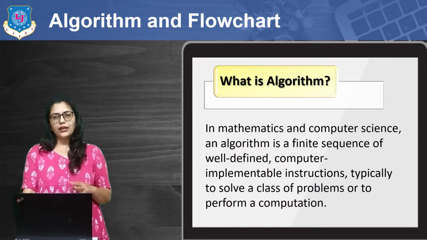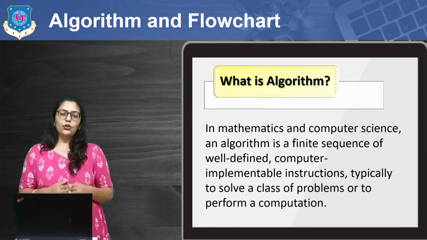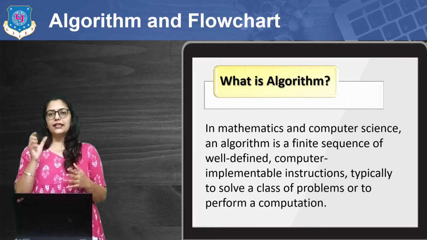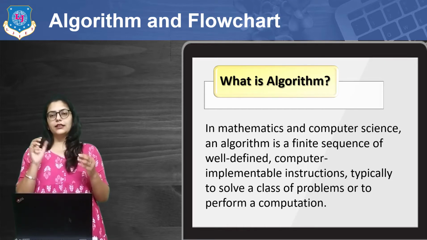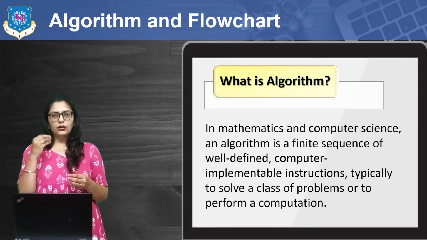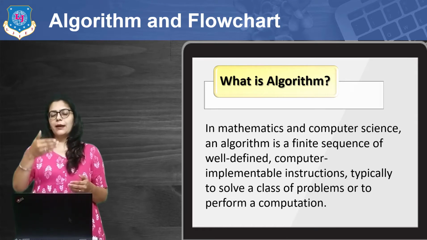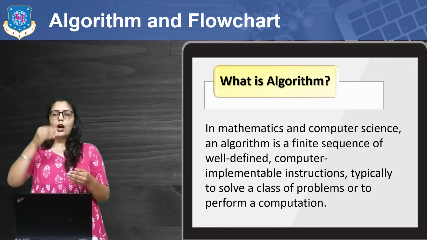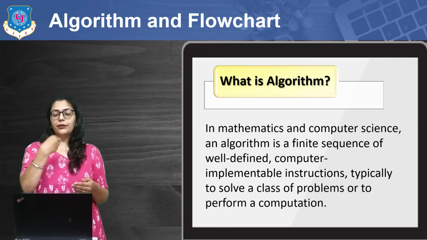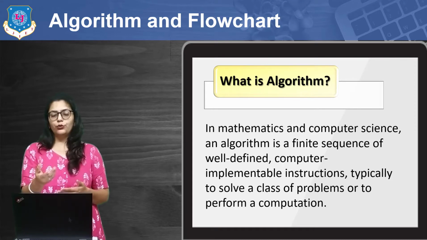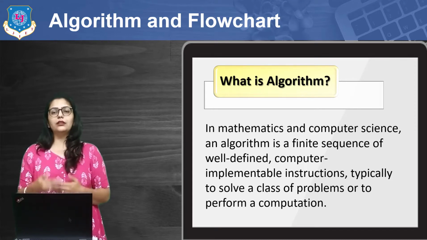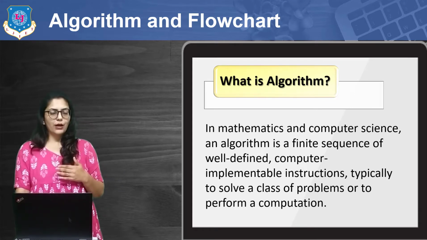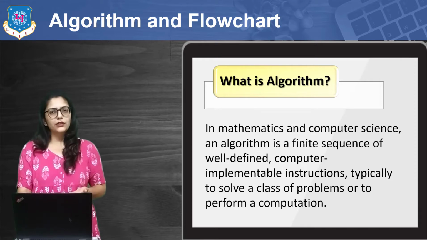So first we will be talking about algorithms. We all know that in mathematics and computer science, algorithm is a finite sequence of well-defined instructions. In other words, we can say that it is step-by-step implementation of a particular program. Right. So how we are taking, which inputs we are taking, what is the domain of the input, and what will be the logic and what will be the desirable output. Those are the step-by-step implementation of any program, and that is known as algorithm in simple words.